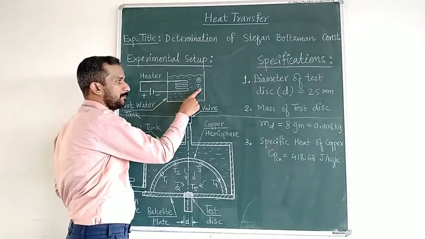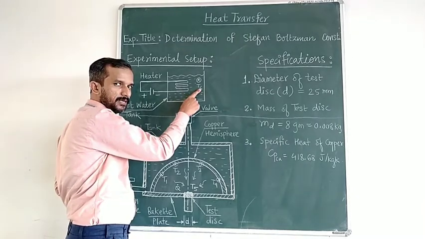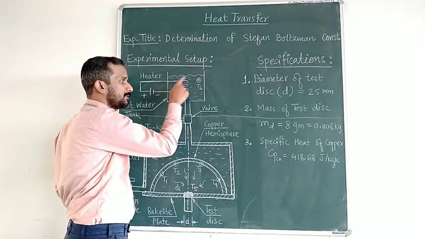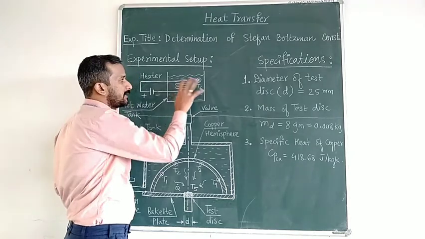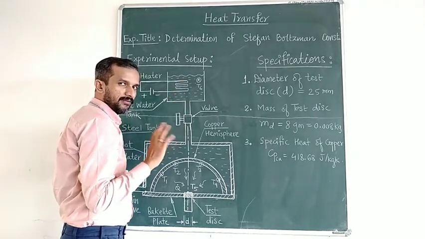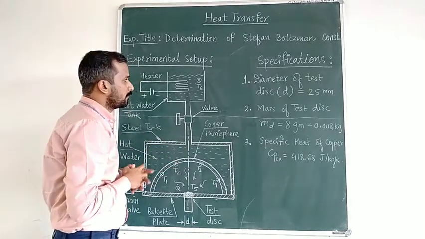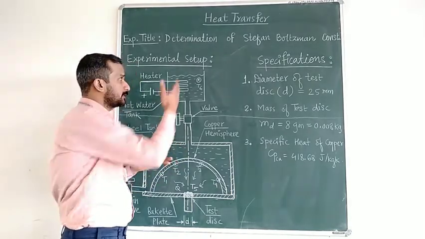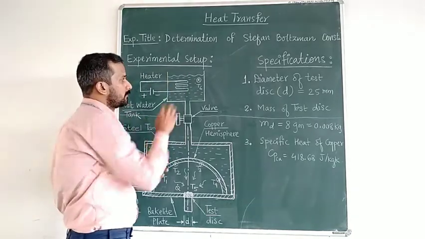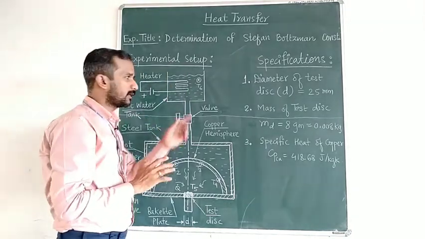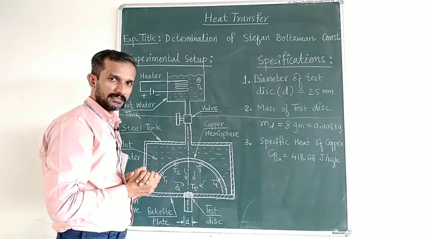With the help of thermocouple number T6, we can monitor the temperature of this water. We will attain a temperature of 90 to 95 degrees Celsius, where the radiation becomes significant. We cannot achieve more than 100 because it is open to atmosphere. So around 95 degrees Celsius we will try to attain the temperature of T6.